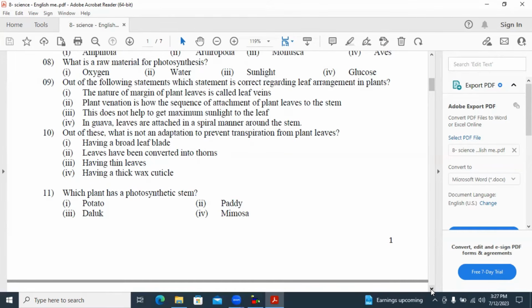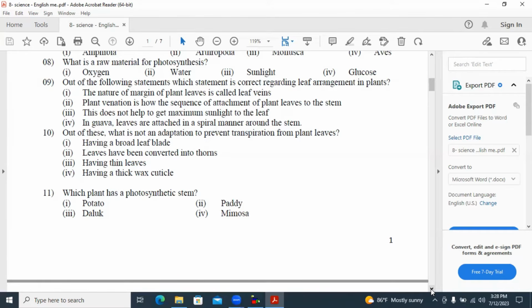10th question. Out of these, what is not an adaptation to prevent transpiration from plant leaves? Answer 1. Having a broad leaf blade is not an adaptation of the plant to prevent transpiration. Transpiration means releasing water from the leaf surfaces, and it happens from other parts of the plant also, but mainly transpiration happens through the leaves. So transpiration means vaporizing the water from the plant surfaces. Then having a broad leaf blade is not an adaptation to prevent that.